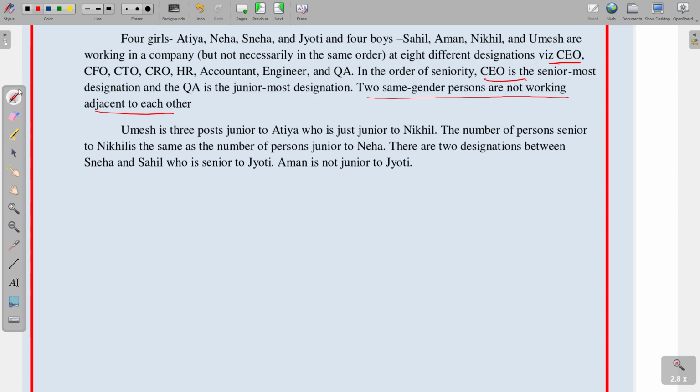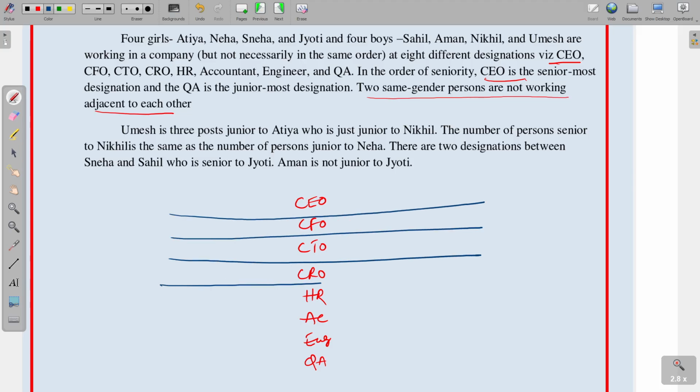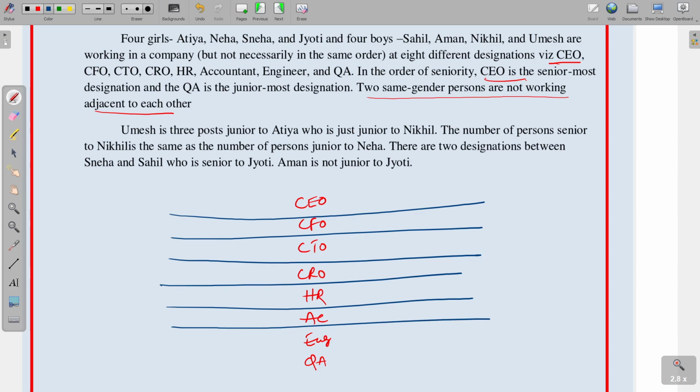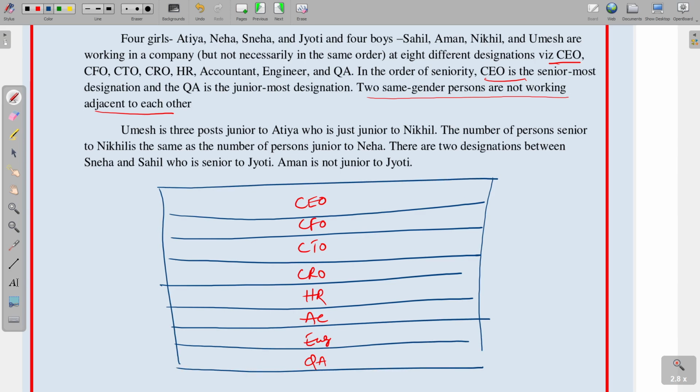First of all, the designations: CEO and CFO, next CTO and CRO, again HR and accountant, then engineer and QA. So two possibilities we will try.